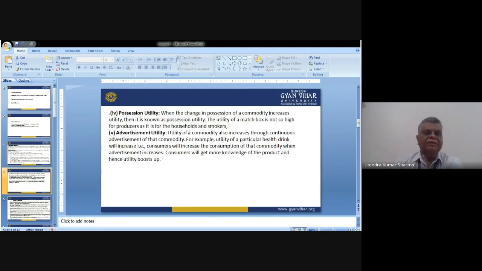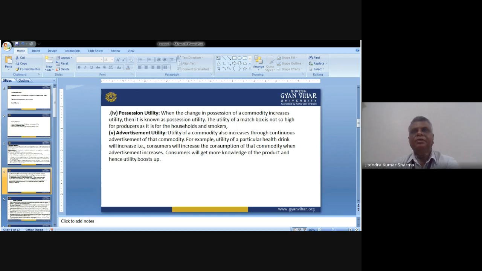Then after these three, there is one of the most important things which we categorize under the possession utility. When a change in possession of a commodity increases utility, it is known as possession utility. A matchbox does not have that much utility at the manufacturing unit, but it is utilized in the house, or by smokers, or by people who work with fireworks.